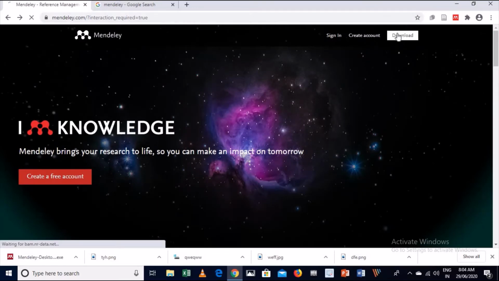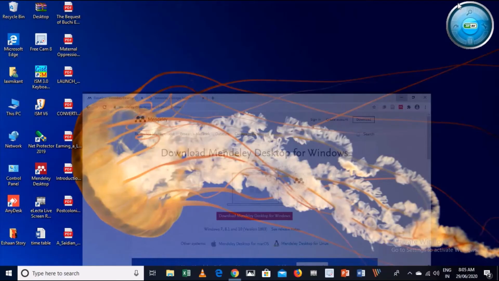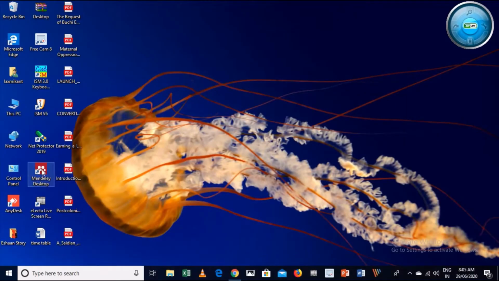So as I go to the download section and download the desktop version for Windows, the file will appear. The size of this file is just 54 MB. You can easily download and install it on your computer. So when you install, this kind of desktop icon will be available here. So click on that.